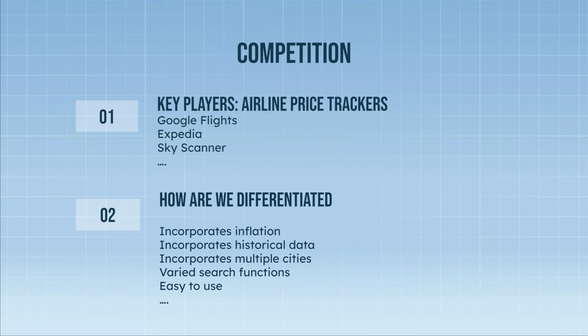And as mentioned before, there are other commercial airline price trackers in the market, including Google Flights, Expedia, and Skyscanner. However, we are differentiated not only because we are curated for price analysis, but also the varied functions. We have incorporated the inflation, a wider range of historical data, comparison between cities, and the analysis for indicators like the best months to travel. And they're all listed in the function menu, which is simple to use for the customers. Next slide, please.